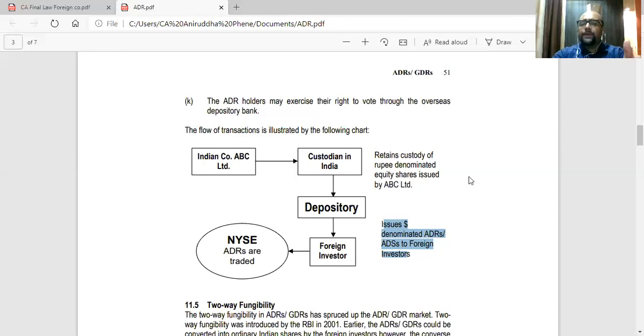You can copy this. So basically, Indian company is issuing shares, and indirectly, the foreign investors can get to invest in Indian company, because ADRs will represent equity shares only.